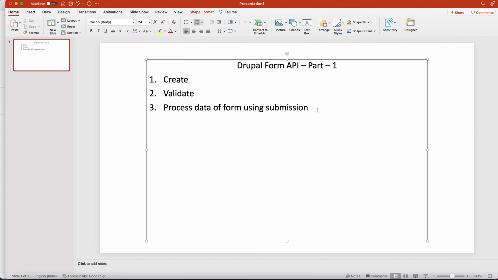So just hear me out: to create any form you need to create a form controller. That form controller in the backend uses FormInterface. So FormInterface is the starting point when you create any form in Drupal.